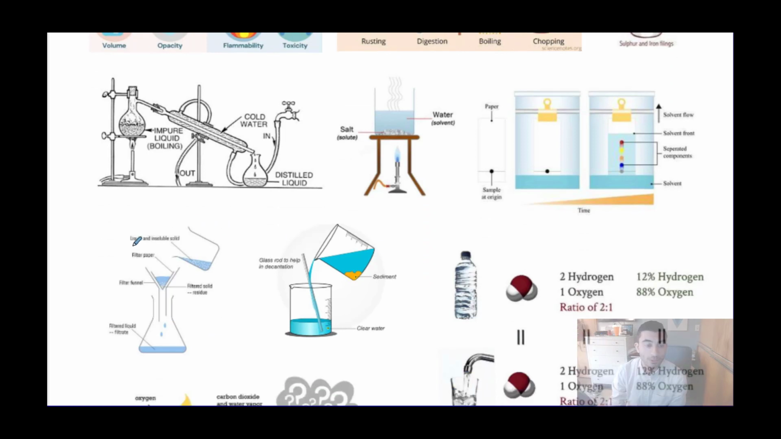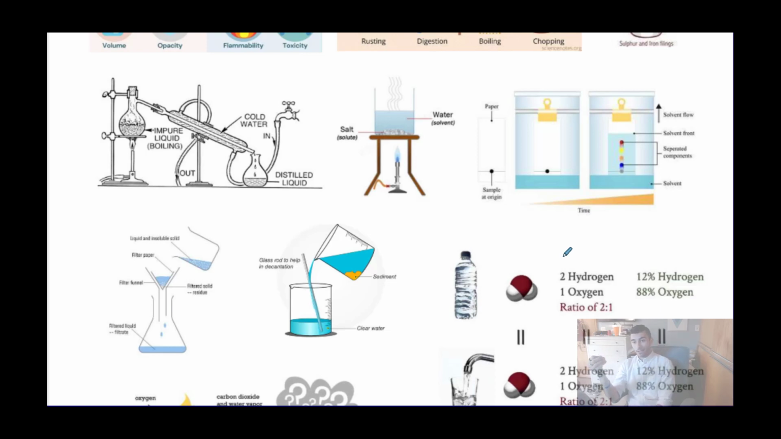We looked at filtration, if we have an insoluble solid that can be caught by filter paper. We looked at decanting, which is a quick way. I call it the lazy man's filtration. It's essentially doing the same thing minus the actual filter. And then chromatography, which we looked at a little bit in solutions, is a way to separate substances based on their intermolecular forces, really.